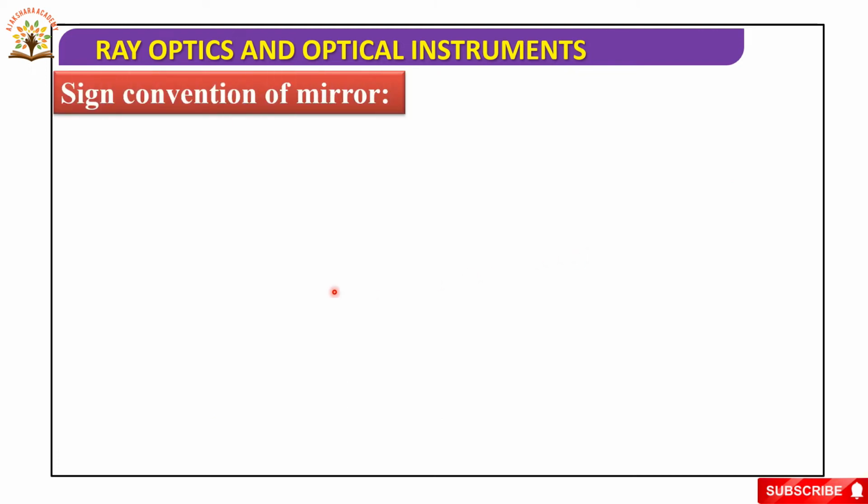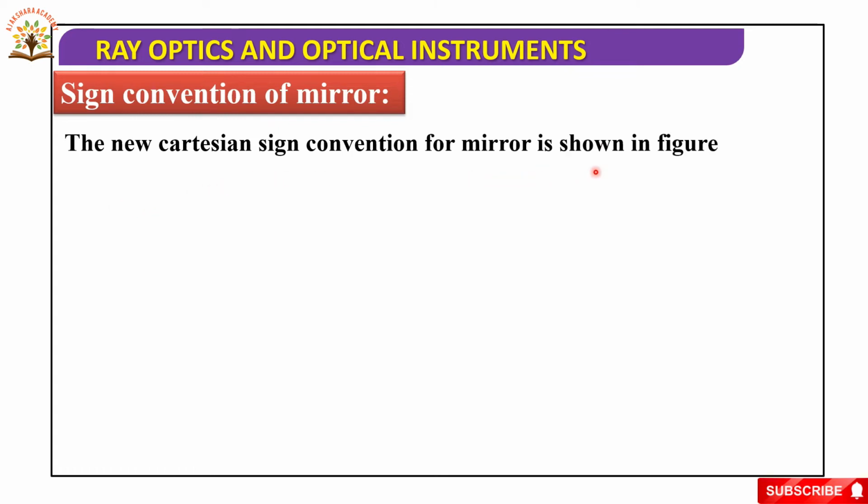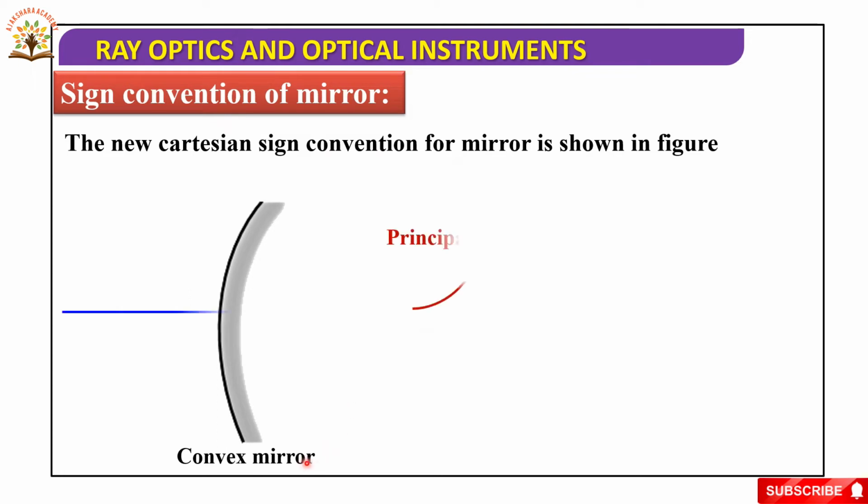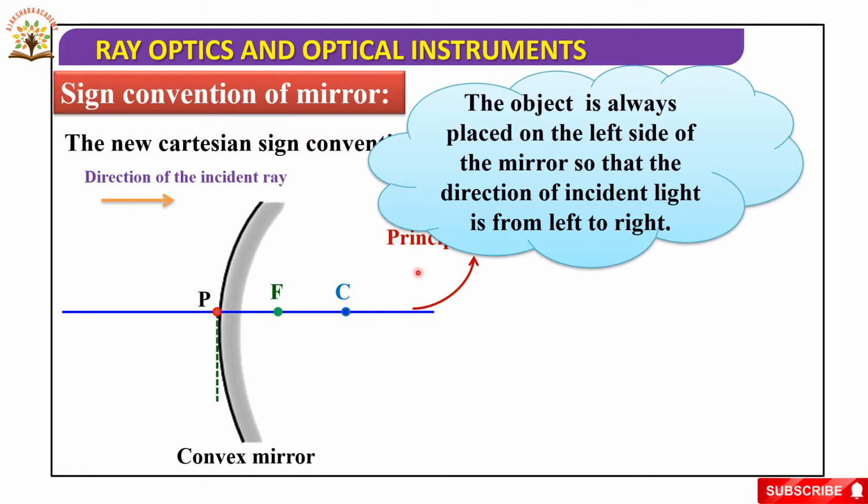Now next, sign convention of mirror. The new Cartesian sign convention for a mirror is shown in the figure. Observe this: this is a convex mirror, this is its principal axis, and this is the pole.